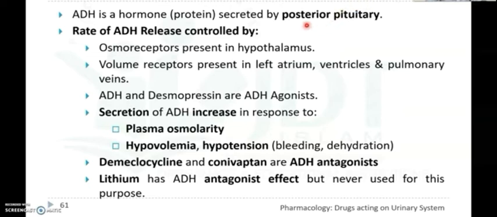And next one is nephrogenic diabetes. So in this nephrogenic diabetes, there is decreased sensitivity of the CD cells and ADH receptors for the aldosterone, and this increases the urine volume. So in nephrogenic diabetes there is an increase in urine volume, and this increase in urine volume is due to decreased sensitivity of CD cells and ADH receptors for the aldosterone.